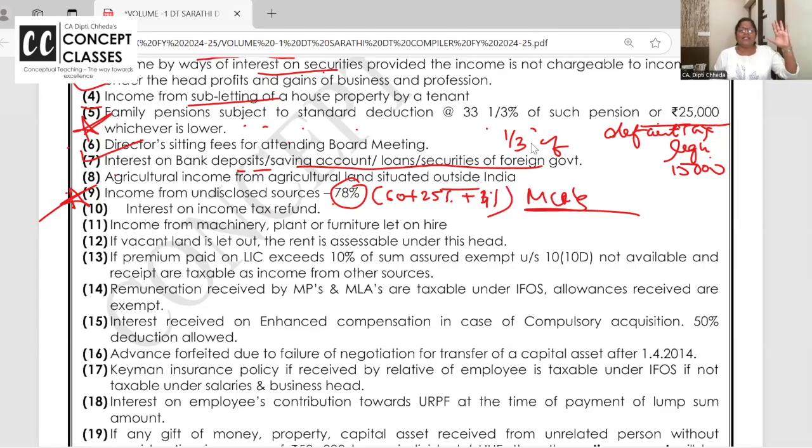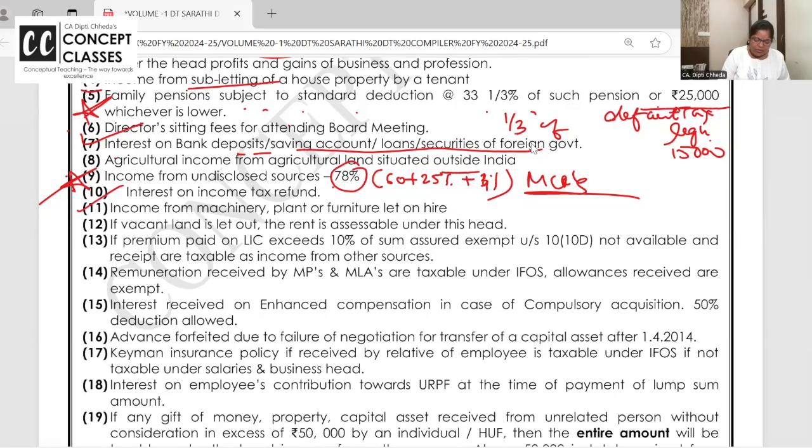You can't say, yes sir, I did not disclose this, it is my income, but it's my rental income, can you please give me one third NAV standard deduction? Answer is no. Next, interest on IT refund is not taxable. IT refund received of 10,000 is my own money which I paid extra. It came back, it's not taxable. But on the refund, if I have received 1,000 interest, that interest on IT refund is always taxable here.